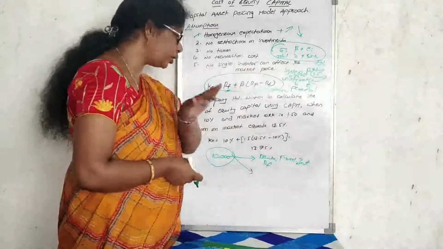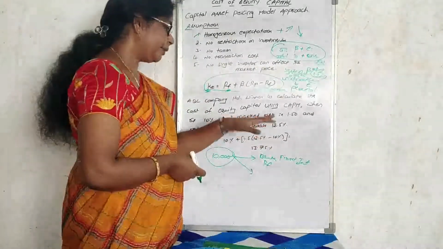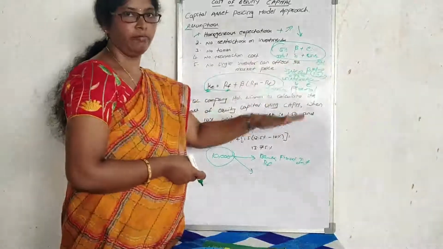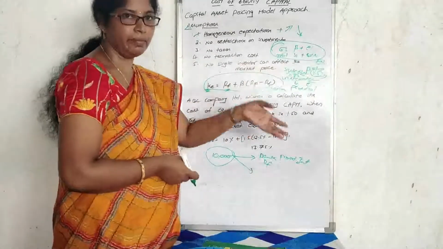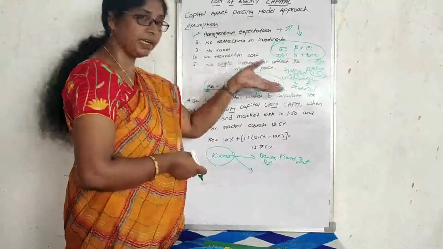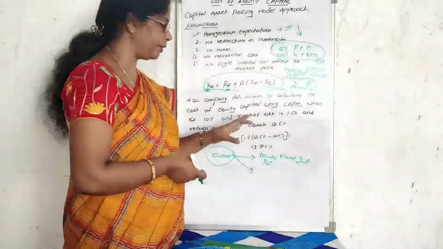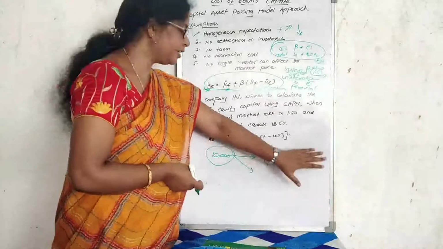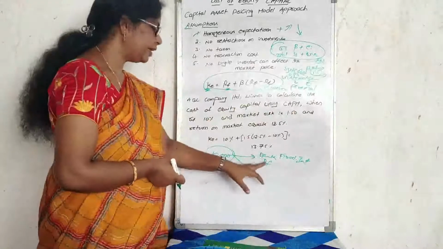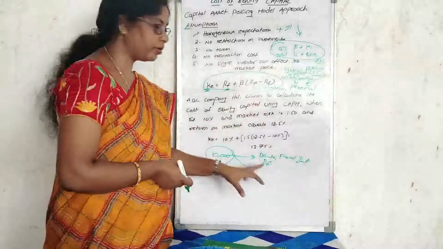Here there is no risk. Even if the market is volatile, whatever major consequences or disasters come into the market, the fixed rate of interest remains unchanged. It will be constant. So RF value is always constant.